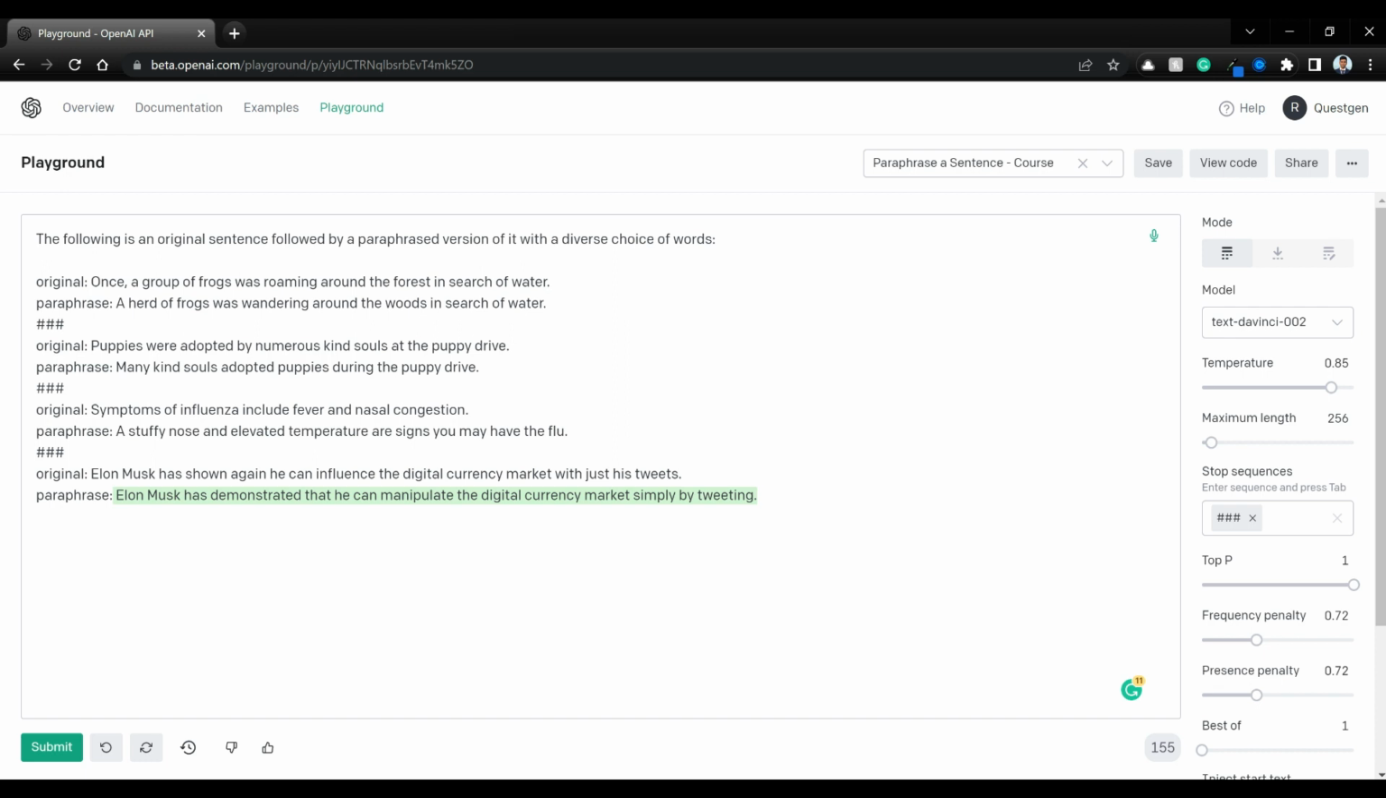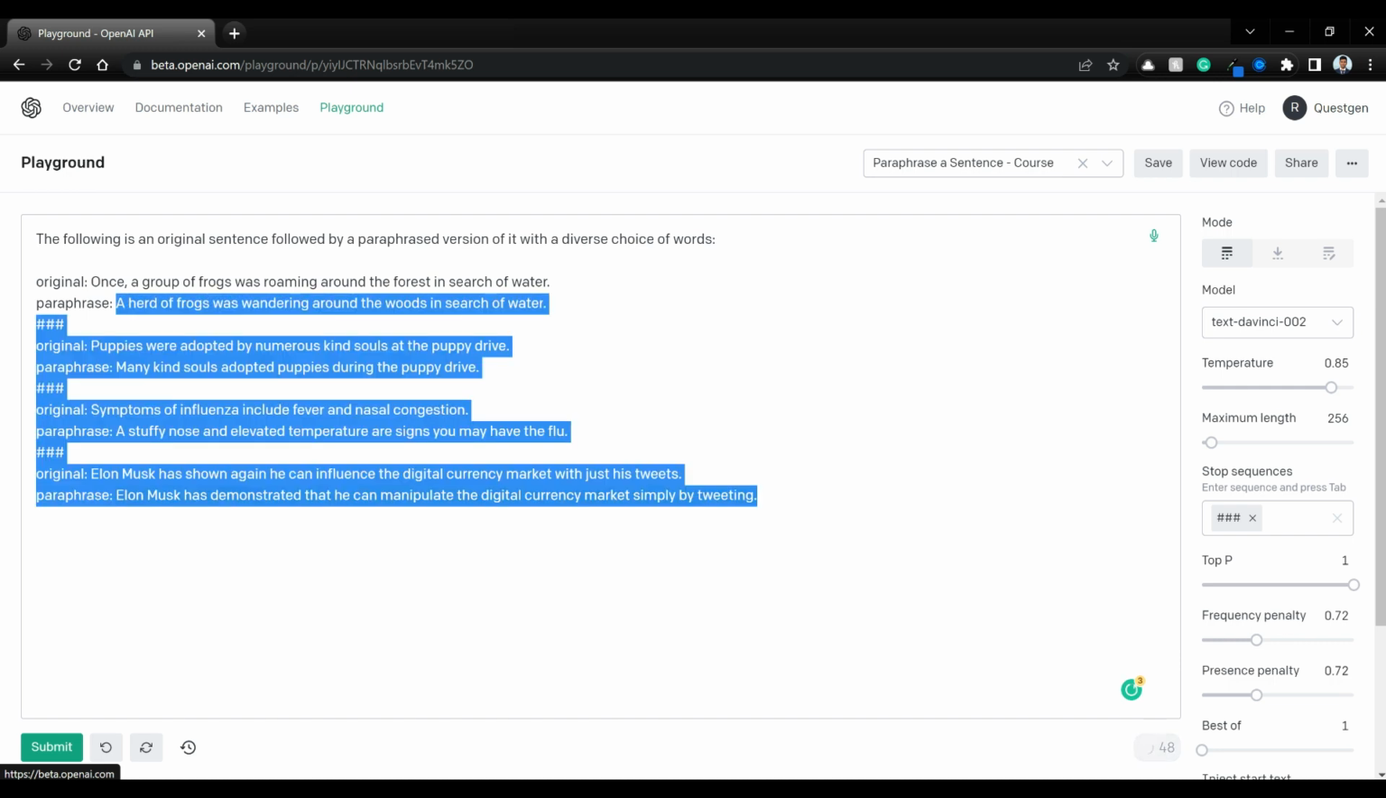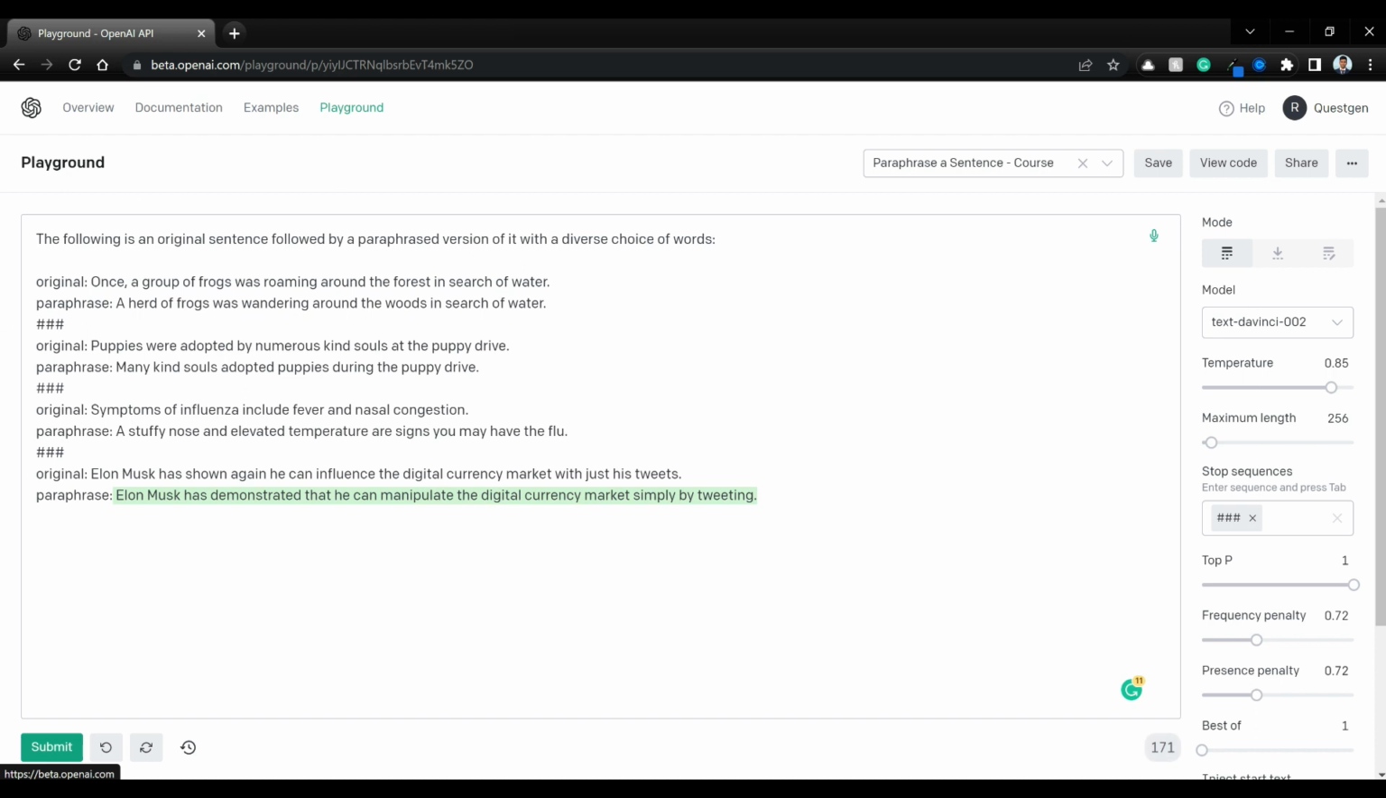So if you just give one example, it's one shot prompting, and if you give 2 examples, it's 2 shot prompting. And if you don't give any example and just say paraphrase the following sentence with a diverse choice of words, and if you just give this original sentence and remove everything, so here you are not showing any examples and you are asking it to directly paraphrase. So this is called 0 shot prompting. So you have 0 shot prompting, you have 1 shot, 2 shot and few shot prompts.